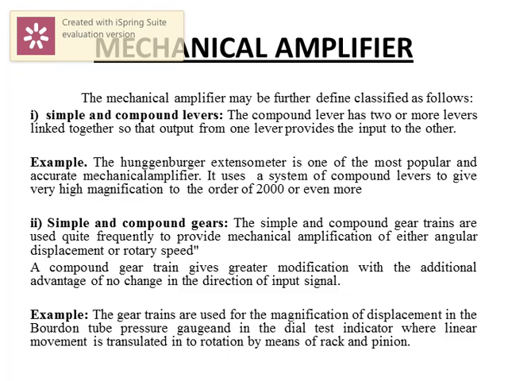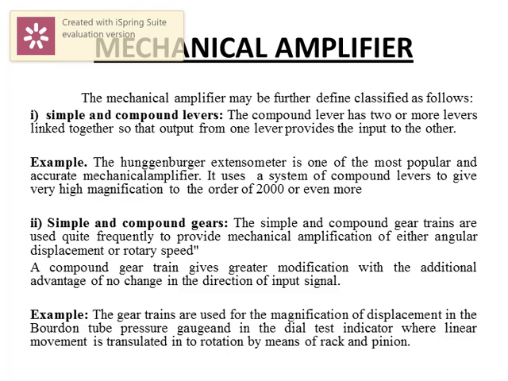A compound gear train gives a greater magnification with the additional advantage of no change in the direction of the input signal. That is the advantage of the compound gear train.